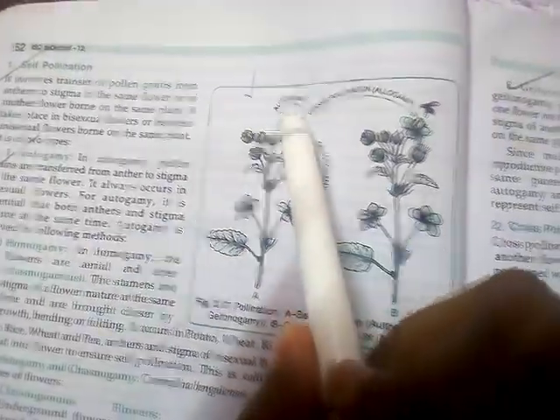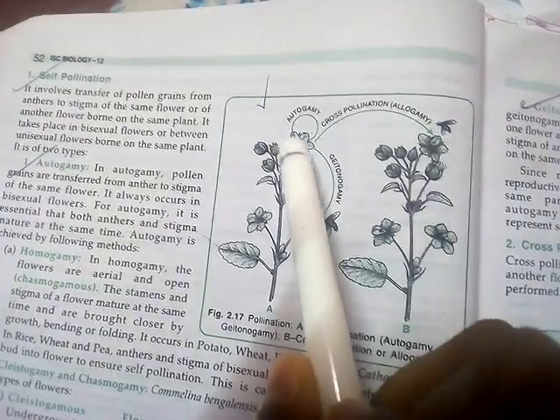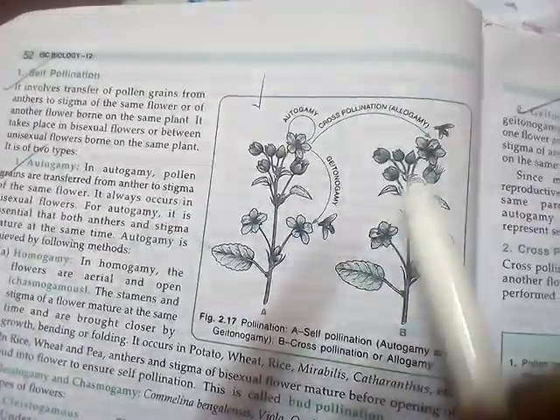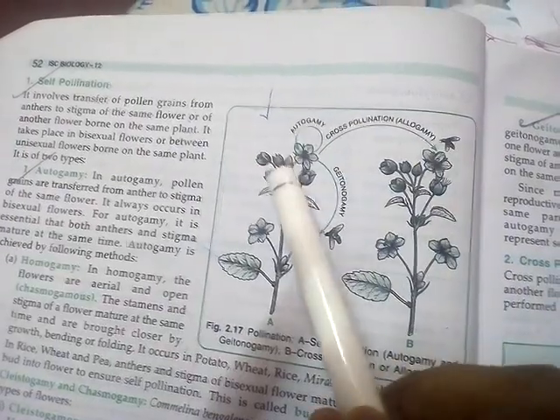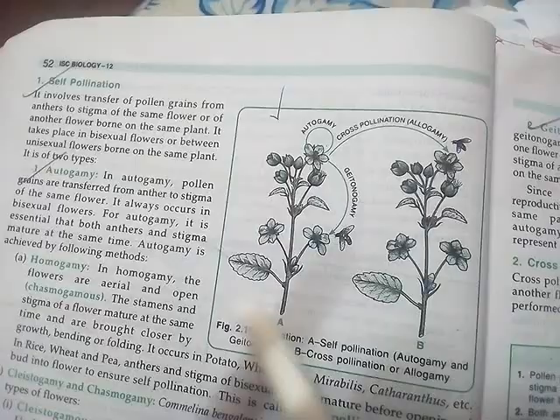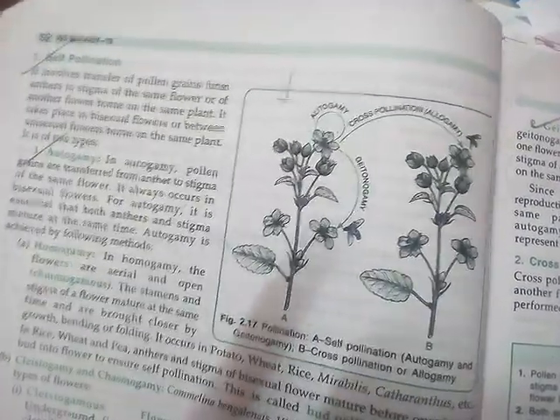Okay, so first case, pollination takes place within the same flower. Second case, different flowers of the same plant. And the third case, different flowers of different plants. Okay, but both the plants belong to the same species. That is the fourth condition.